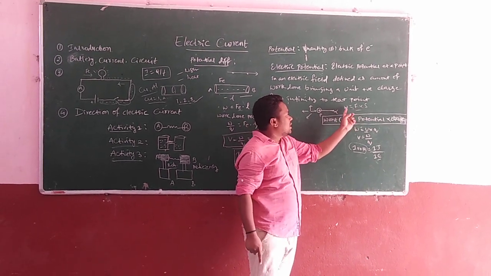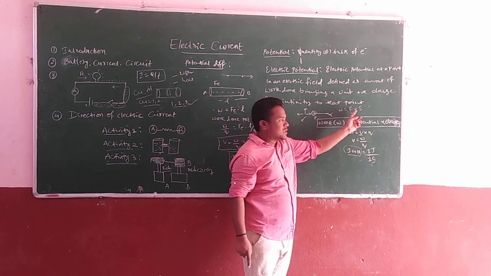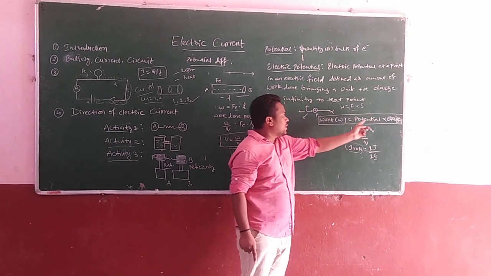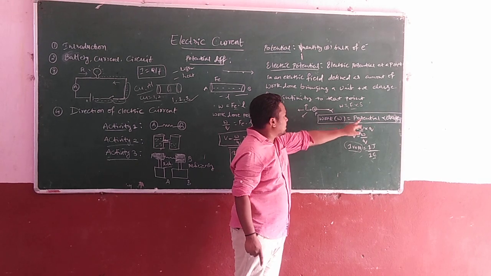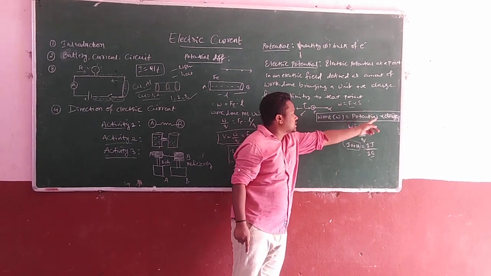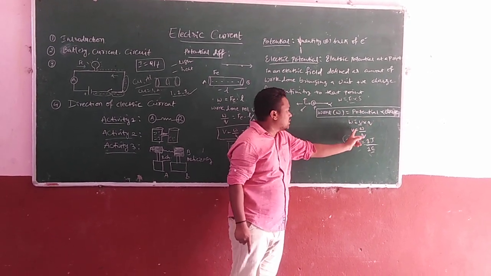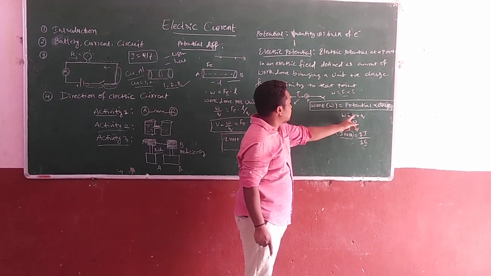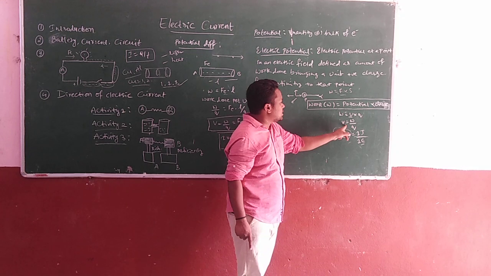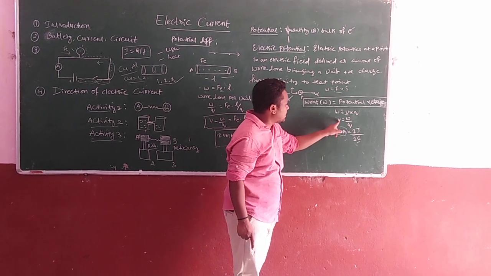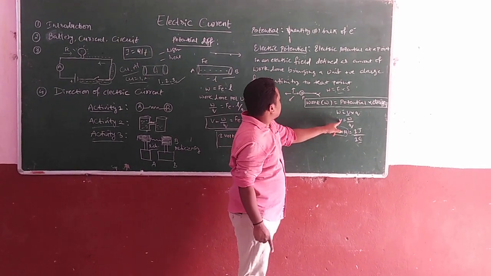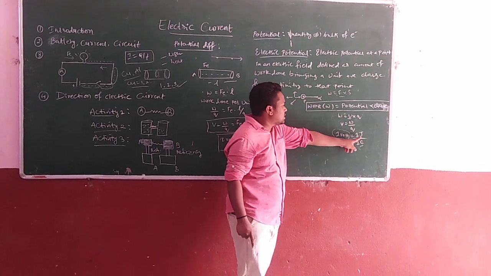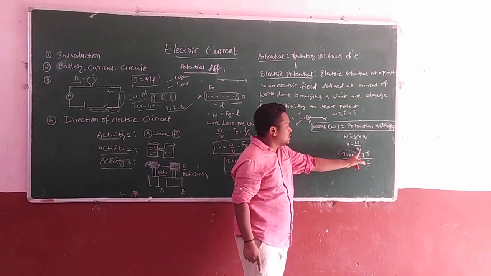Work, as you already know in physics, W is equal to F into S, force into displacement. Based on that formula, work is equal to potential into charge. Potential is denoted by V and charge is denoted by Q. W is equal to VQ, and V is the electric potential. V is equal to W by Q. What is the unit for potential? Electric potential is measured in volt. 1 volt is equal to 1 joule per 1 coulomb. Joule is the unit for work, and coulomb is the unit for charge.